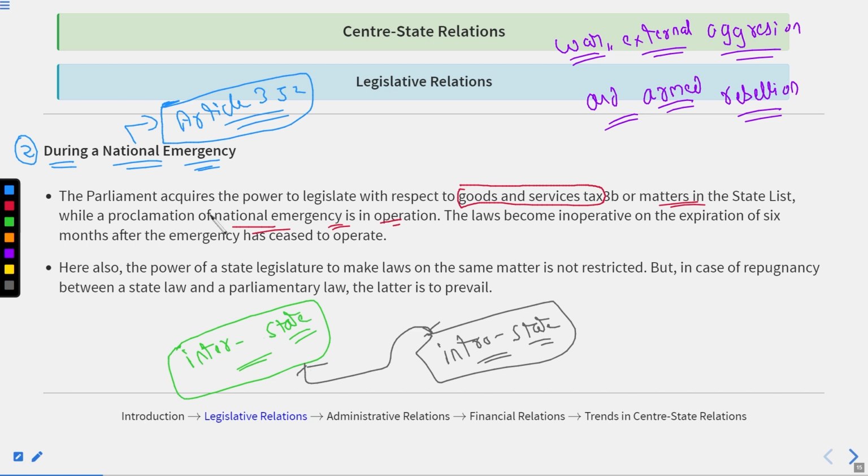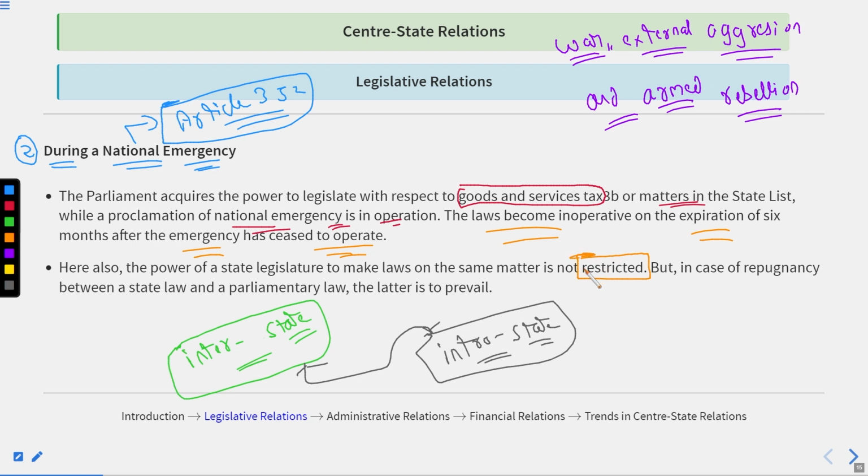Thereafter, the laws become inoperative on the expiration of 6 months after the emergency has ceased to be operative. It means that once the emergency is withdrawn, the powers will be transferred to the state legislature again, and after 6 months, the provisions made by the parliament regarding the same will vanish. Here also, the power of a state legislature to make laws on the same matter is not restricted.